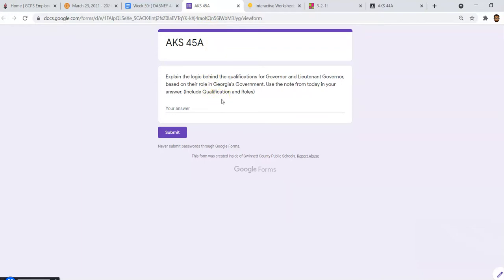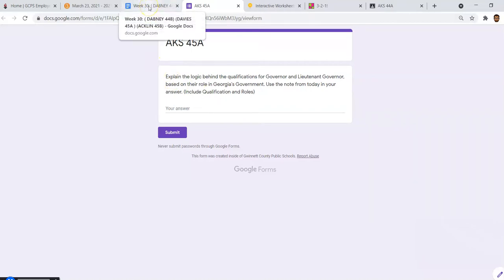Okay, so in their answer, they should include some of the qualifications, and it should include some of the roles. All right, the answer that you should be looking for when grading this is, I understand that the qualifications for the governor and the lieutenant governor are more strenuous or tougher than that of the General Assembly because the governor is responsible for fill in the blank.